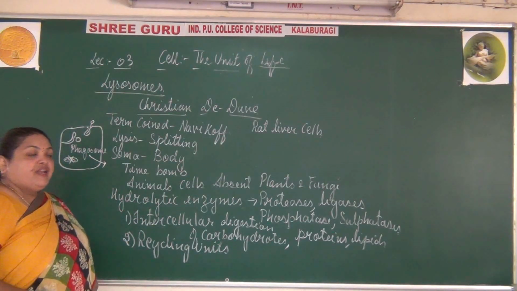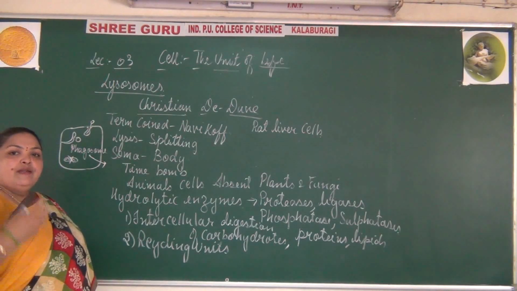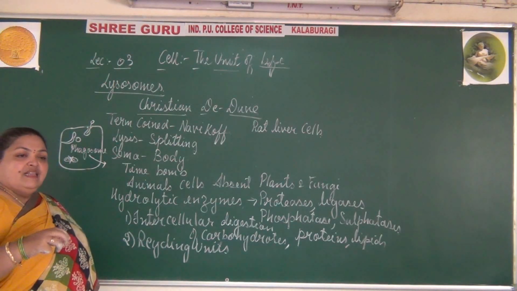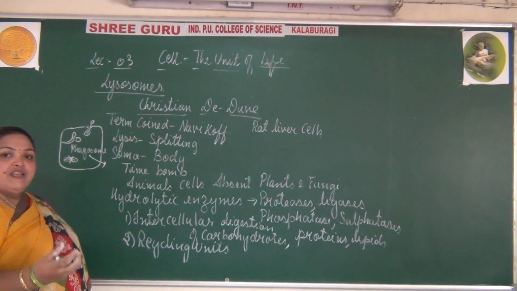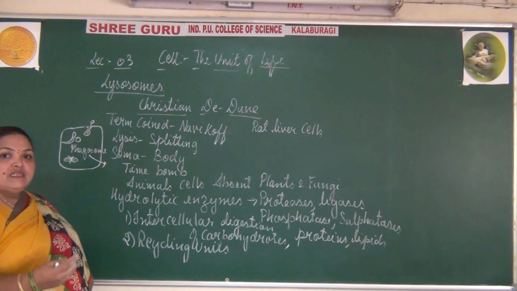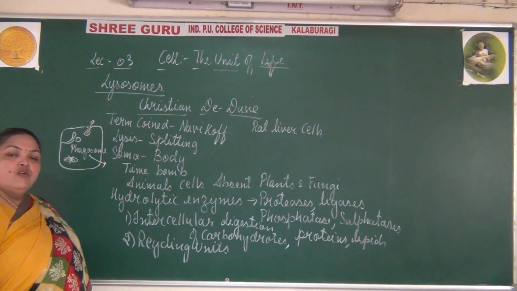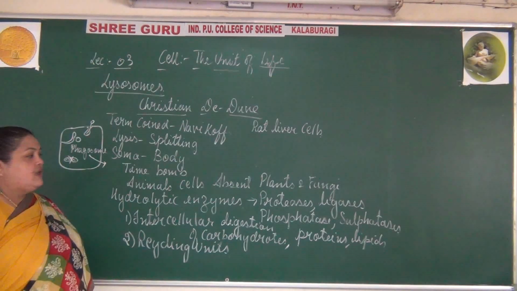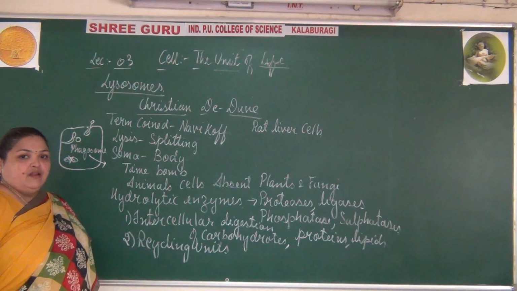If they store food materials or develop certain organic salts required for the cells, they are converted into food vacuoles or contractile vacuoles. So these four come under the endomembrane system.